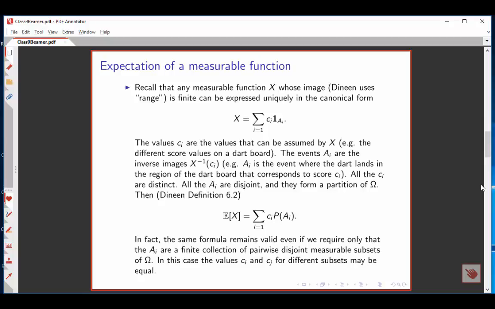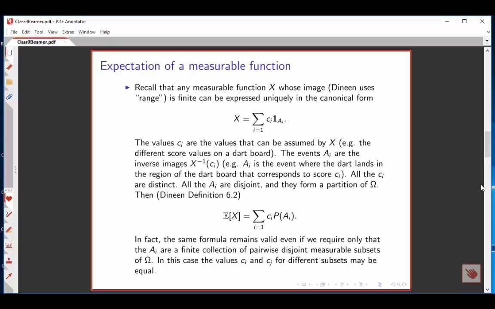If you think of the example of a dartboard, the various events are the inverse images of the scores you could get. For example, if it's possible to score 10 by landing in some region, the region where the score is 10 is an event A sub i, a subset of the set of points on the dartboard.